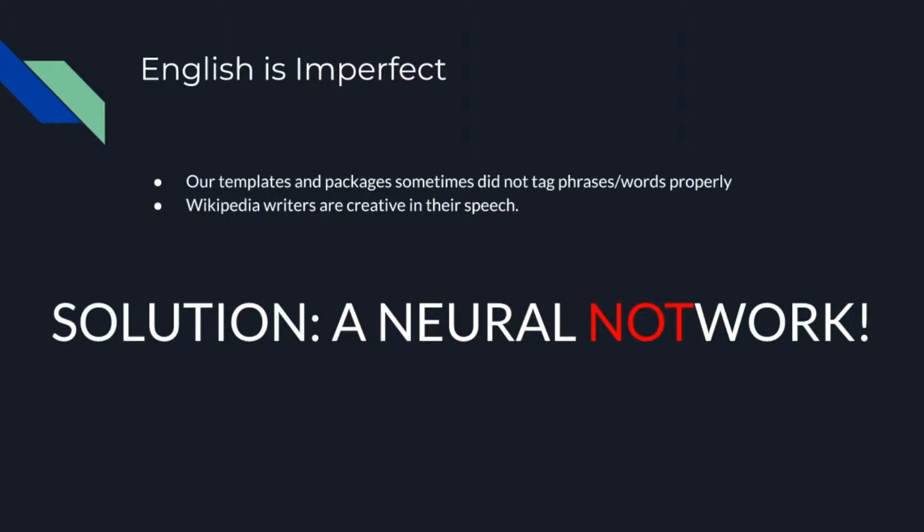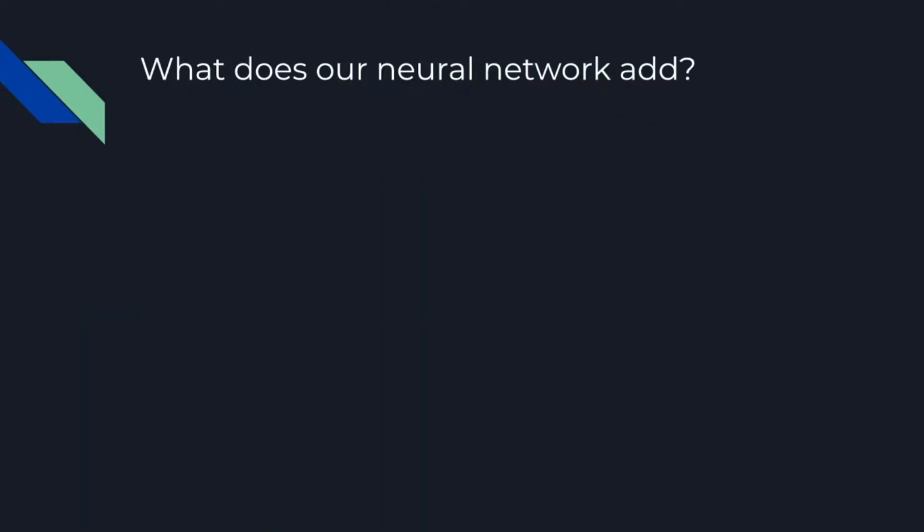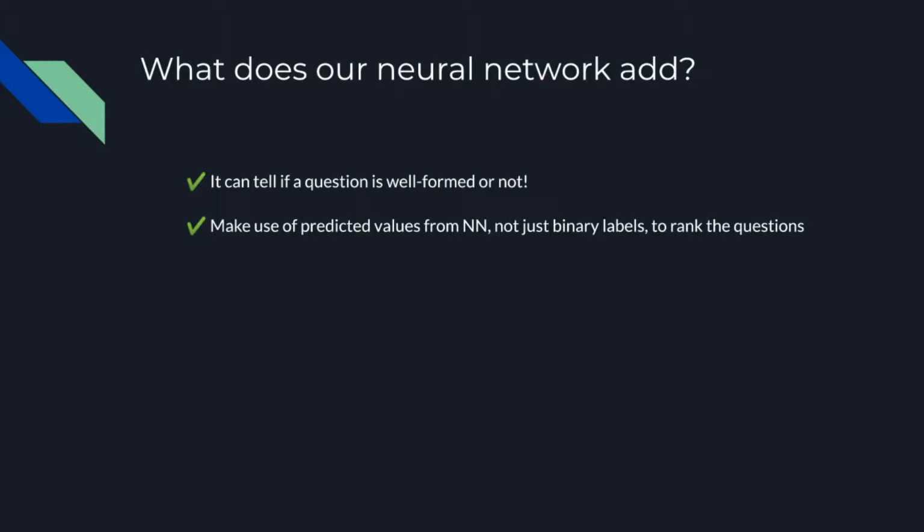Our templates and the packages that we used often did not tag certain phrases or words properly, and thus we created sentences that were not well formed grammatically. To solve this, we used a neural network. This neural network basically generated tags to tell us whether a question was well formed or not. It generated tags in the range 0 to 1, and splitting these on 0.5 told us whether a question was well formed or not. However, we also made use of the real valued predicted numbers from the neural network to rank the questions, which we'll talk about later on. And therefore, using this neural network, we're able to filter out ill-formed questions, which are basically questions that are not grammatically